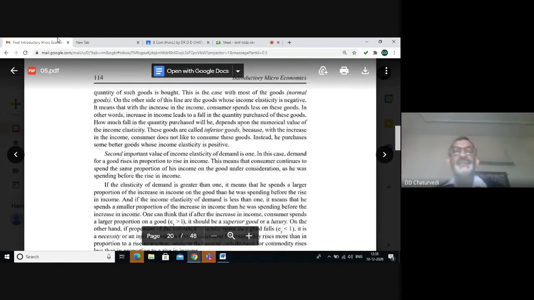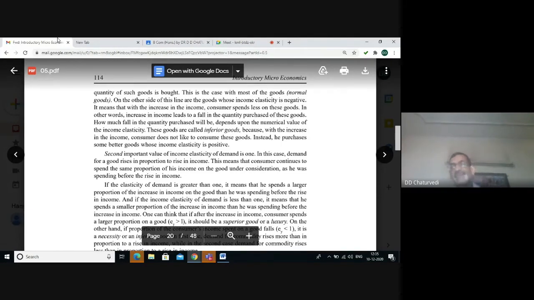Another value of income elasticity, which is very important, is 1. Income elasticity equal to 1 would imply demand for a commodity rises in proportion to rise in the income. This means the consumer continues to spend same proportion of the income on the commodity under consideration before and after change in the income of the consumer.